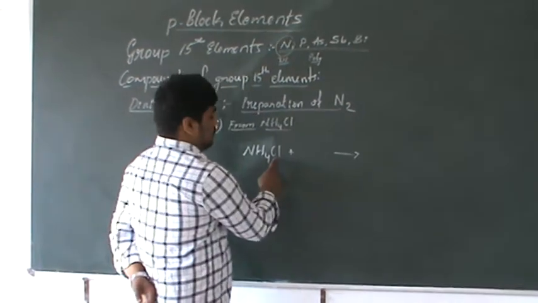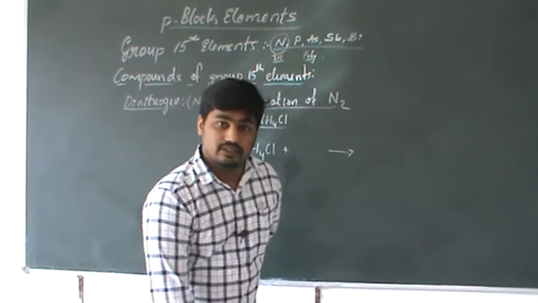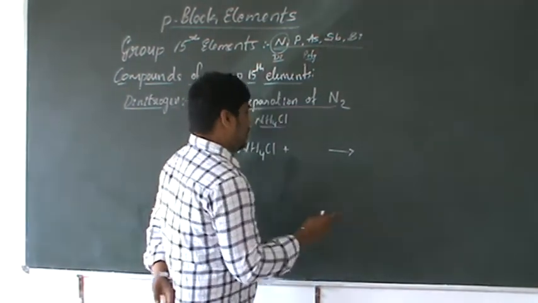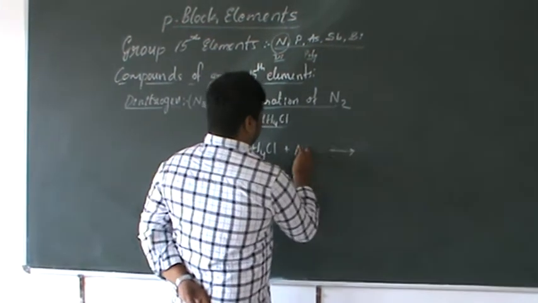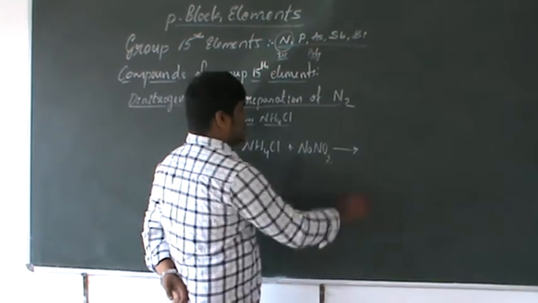Here we observe chloride. Therefore, we need a metallic compound, so we consider sodium nitrite. What happens in this case?